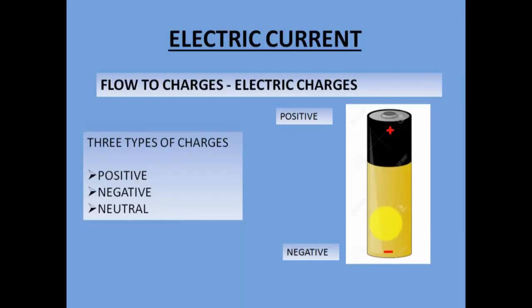In the next video we will talk about charges in detail, but as of now just remember that there are three kinds of charge. It is positive, negative and neutral charge. So whenever each of these charges is moving, we say that the current is moving, the electricity is flowing.